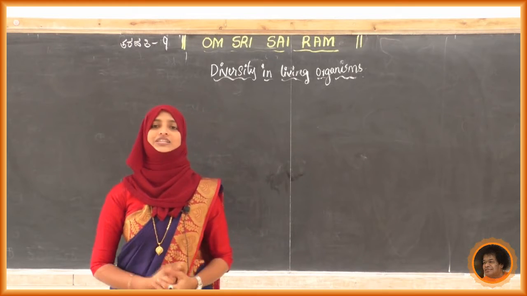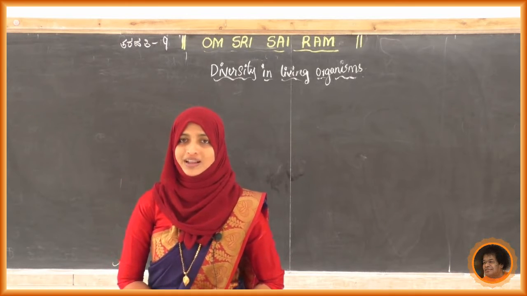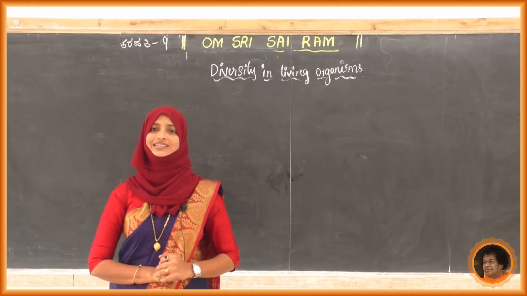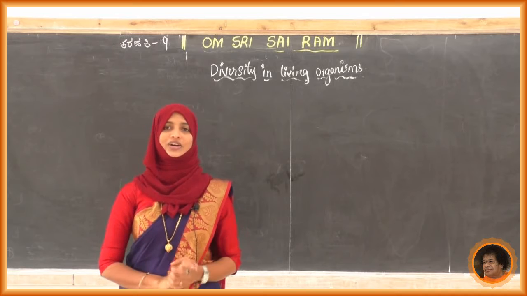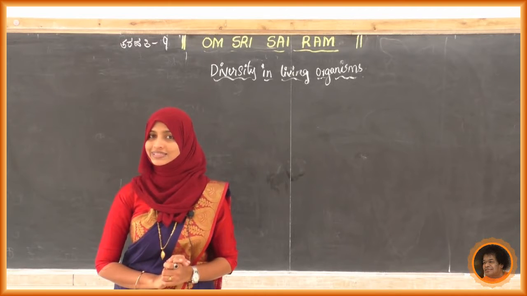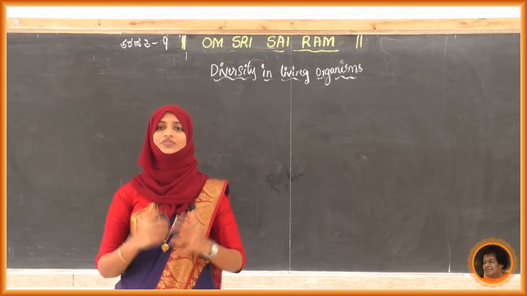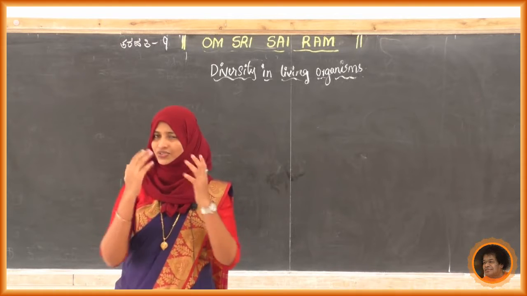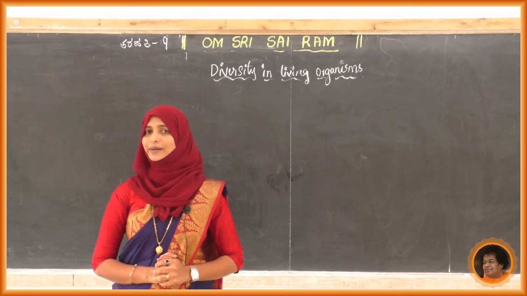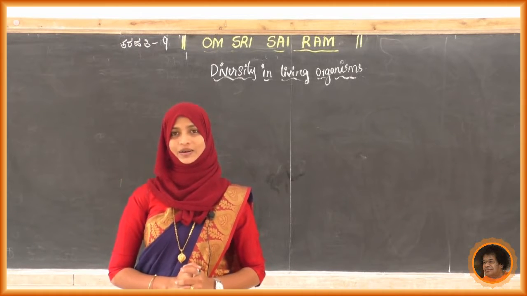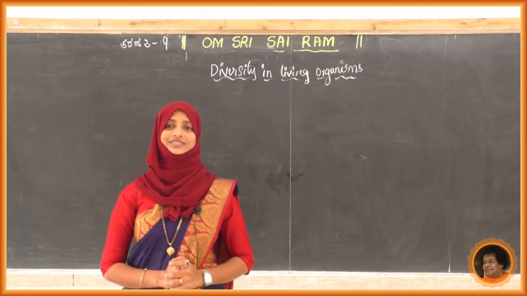After that we have studied one more subgroup, or phylum. What is that? Mollusca. What is the speciality of these molluscs? We have already discussed it. What are the examples? Where do they live? We have discussed some of the examples and their characters. Just recall, students, what are the examples? Snails, octopus, all those things.